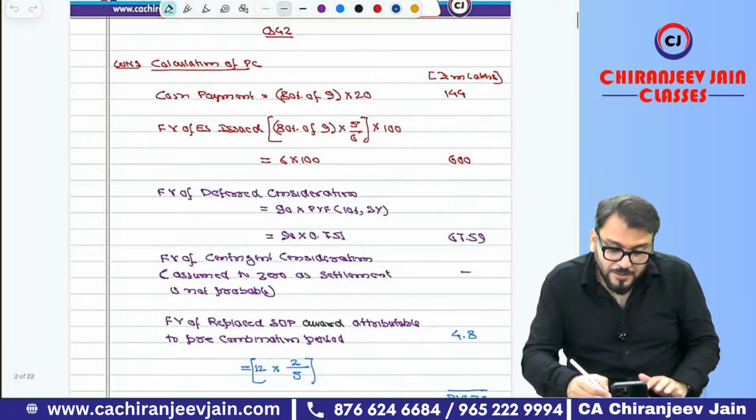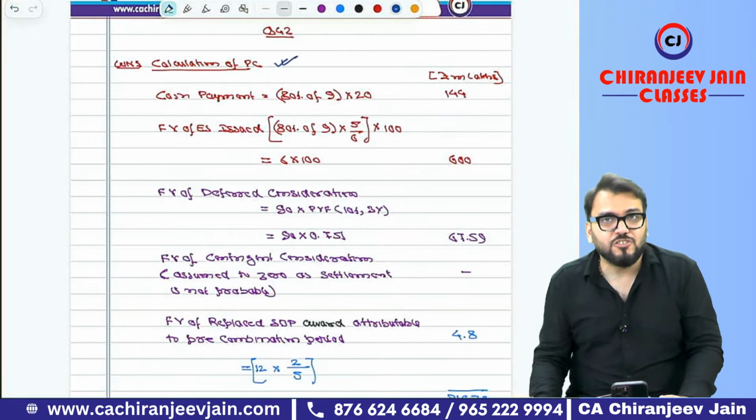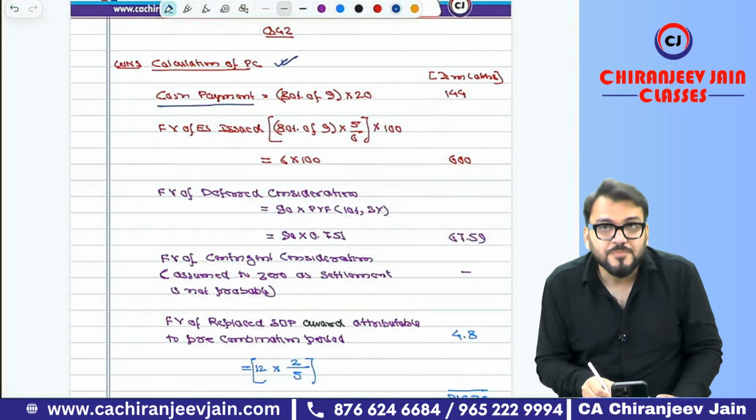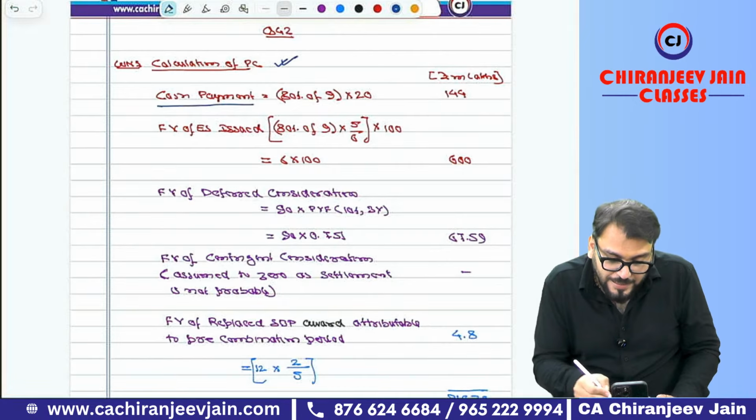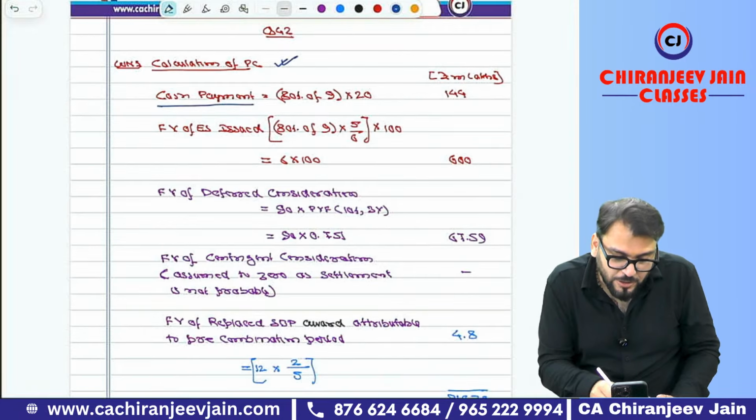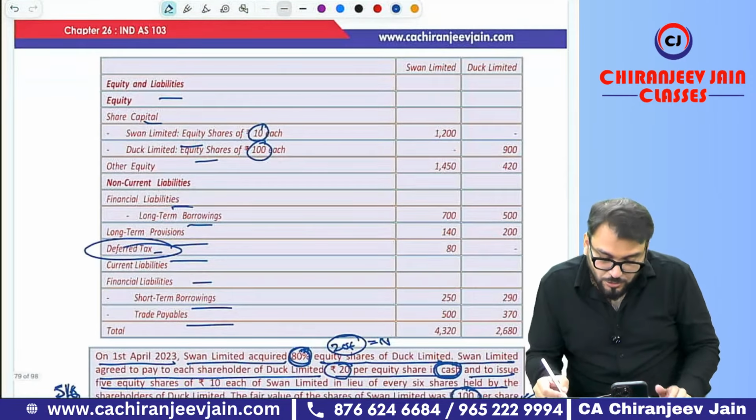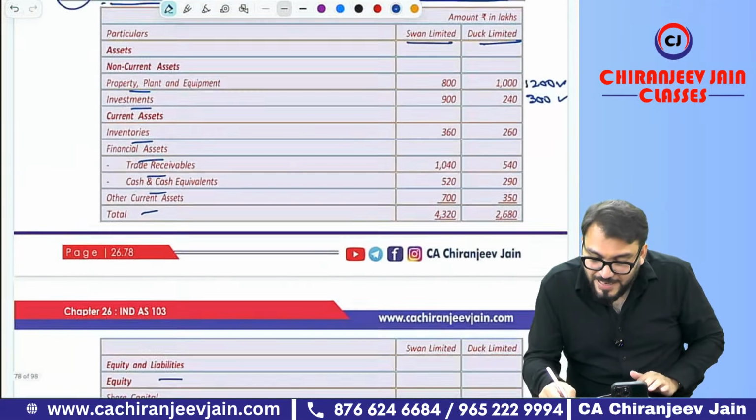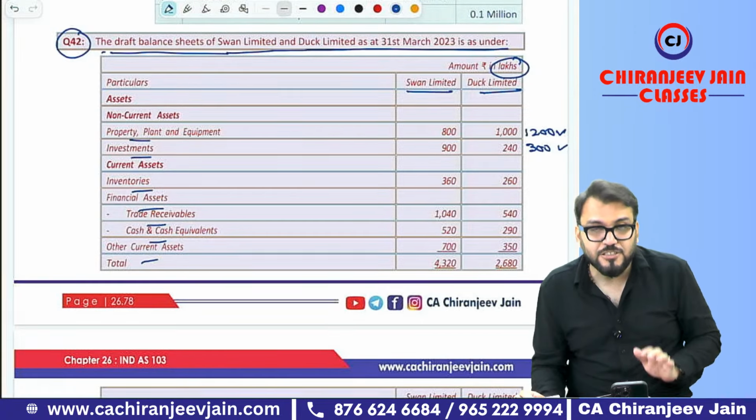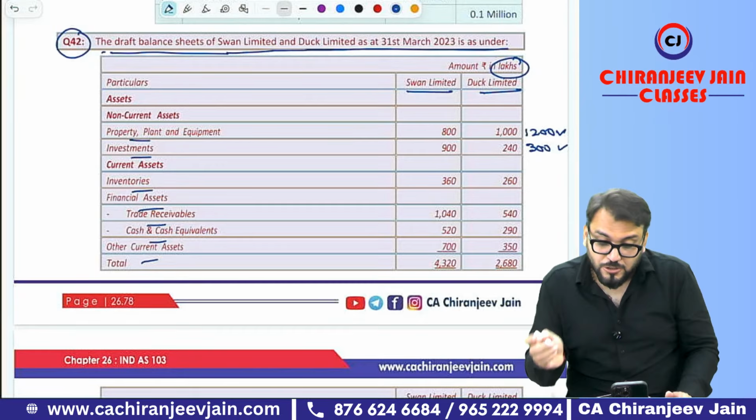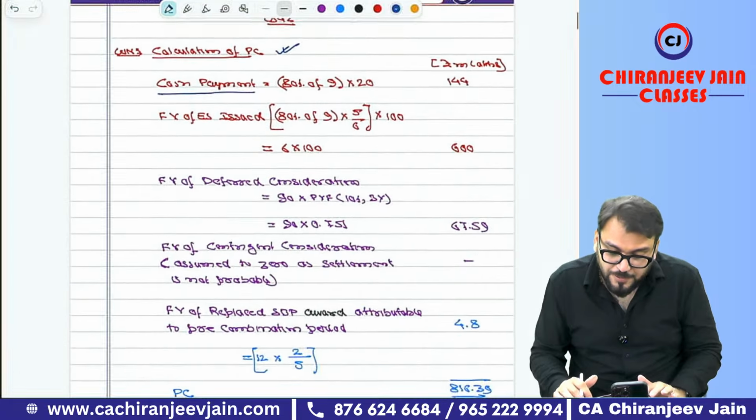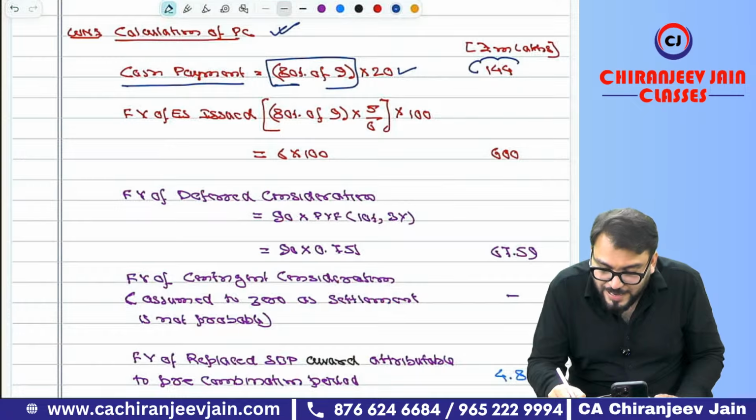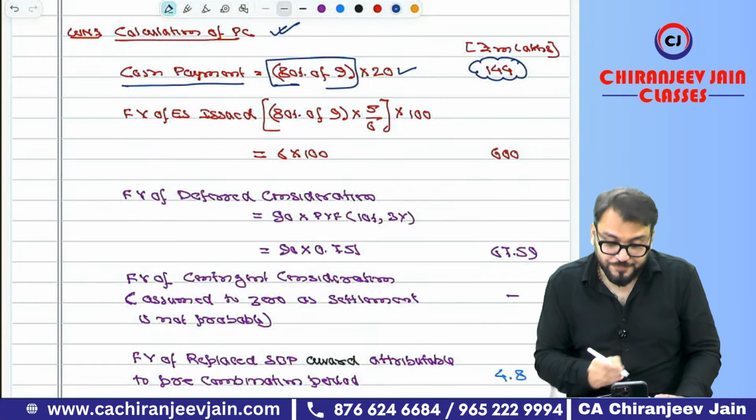Here we'll do working note number one, calculation. This is step number one. So what is the cash payment? They have acquired 80% of equity shares. 80% of how many shares? It is 900 divided by 100, so it means it is 9 lakh equity shares. So first calculate the number of equity shares. How many shares acquired? It is 80% of 9 lakh, and cash payment per equity share is 20. So the cash payment is 144 lakh.